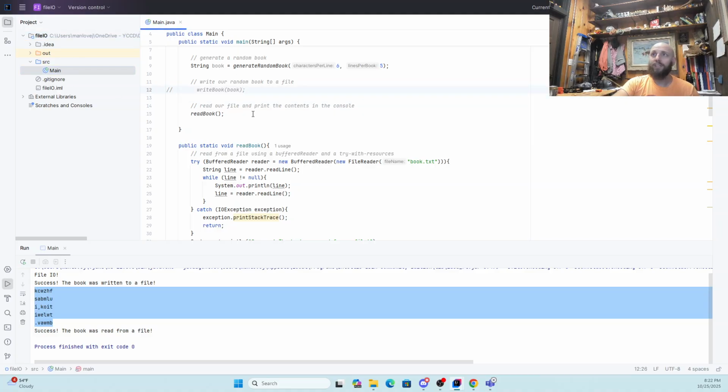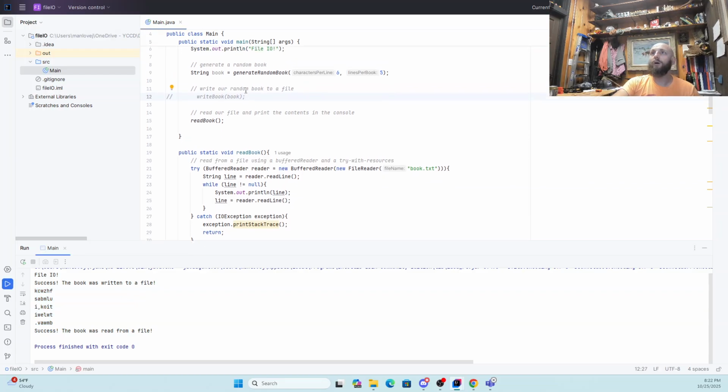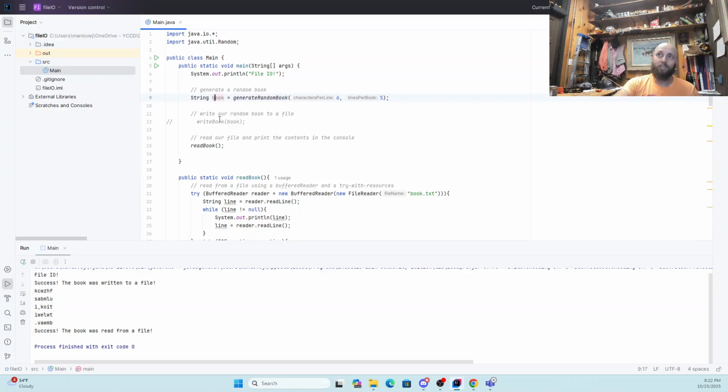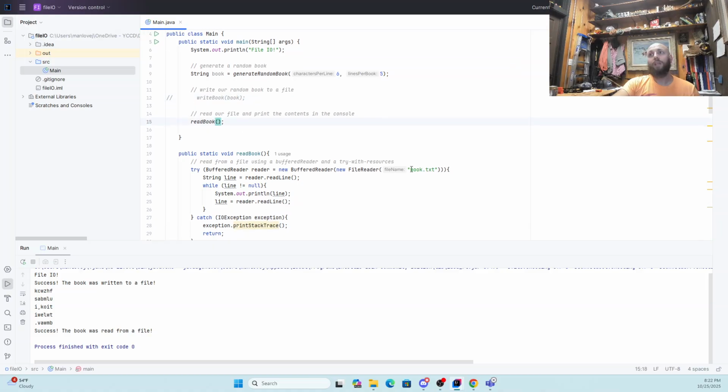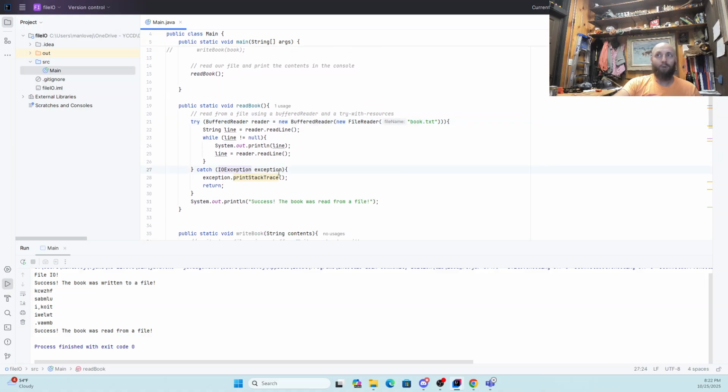Notice I turned safe delete off there. So now what's going to happen is it's going to generate a random book and store it in the book variable. Nothing's going to happen with that because we turned off the writing. Then we're going to try to read from a book.txt file that doesn't exist. So that's going to kick an input-output exception, a file not found input-output exception. And then we're going to print a stack trace for that, and then we're going to return, and that's going to keep us from printing this thing about the file.